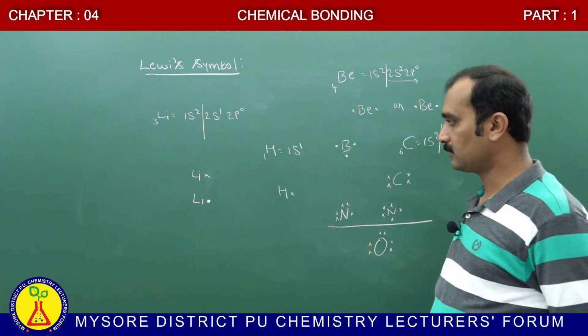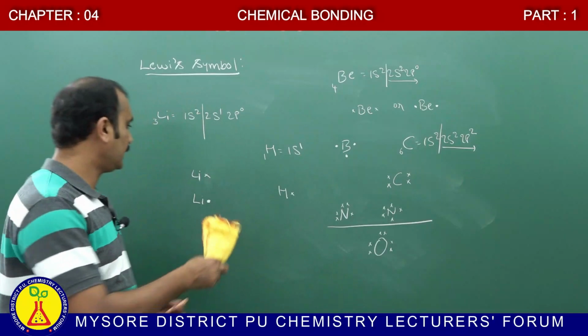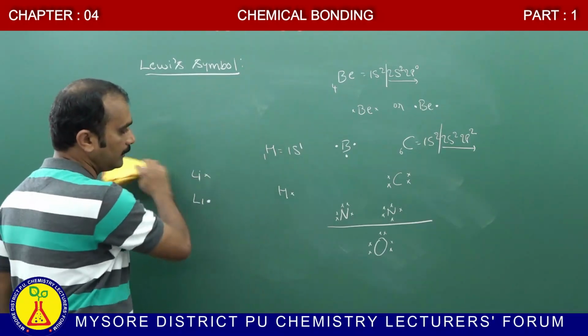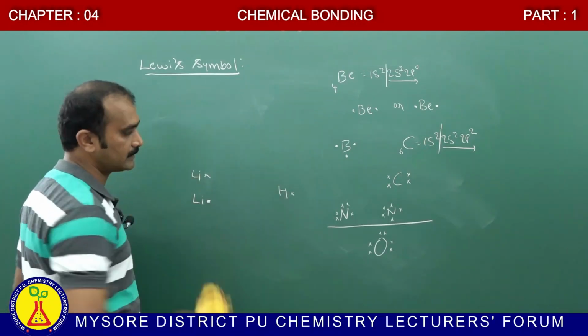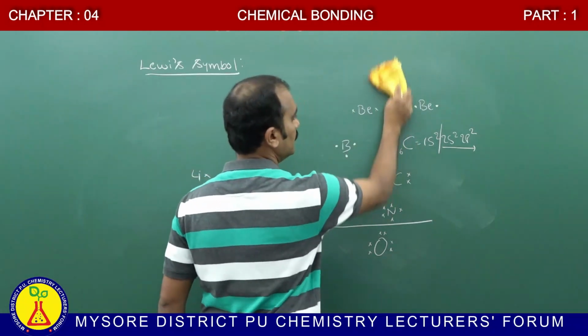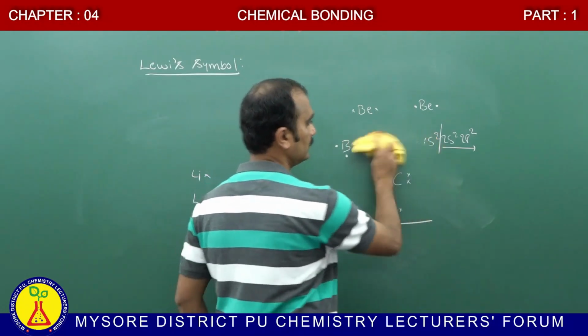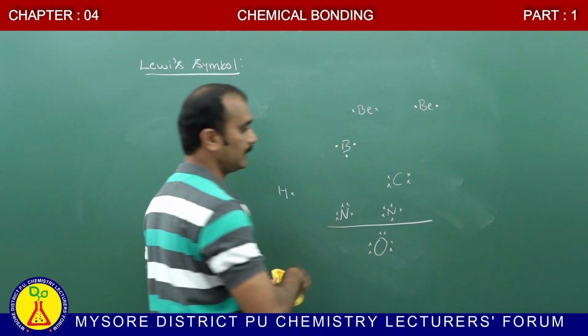Okay, note down: the Lewis symbol for lithium is Li dot, and for hydrogen it is H dot or H cross. For beryllium, Be dot or Be cross. For boron, 3 valence electrons, it may be represented like this.